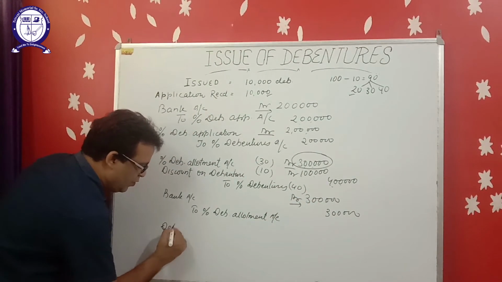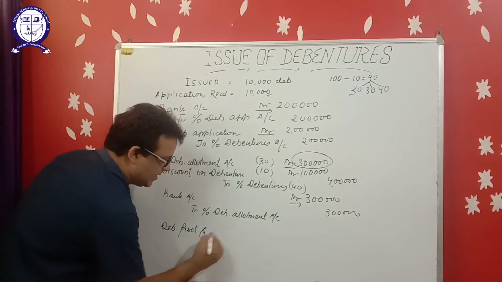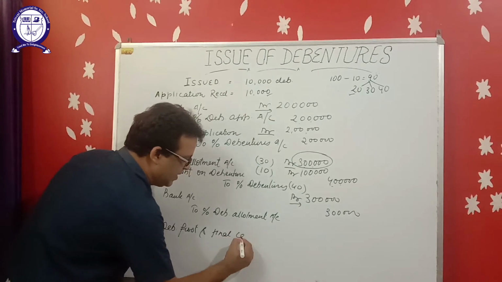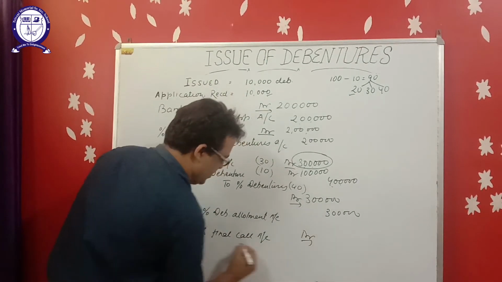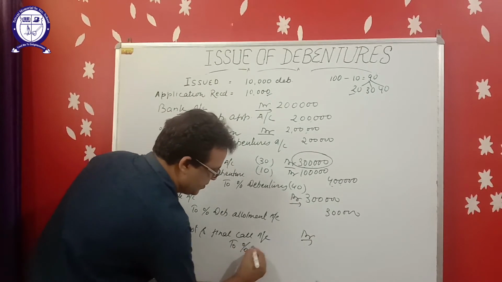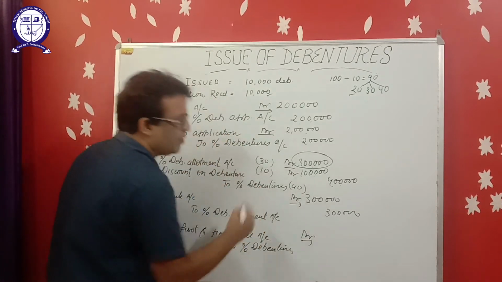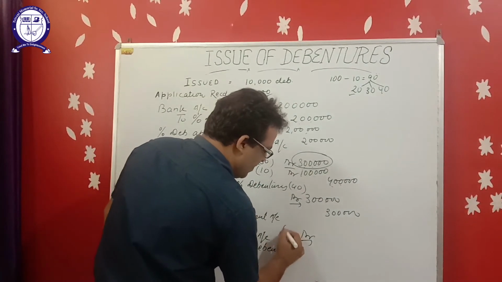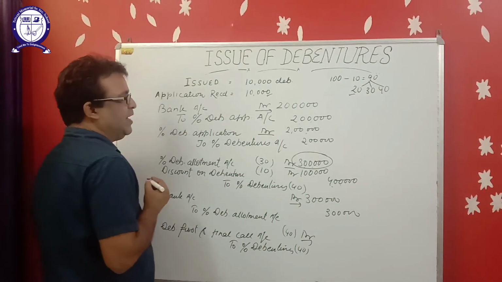Now, first and final call money, debenture first and final call account debit to 10% debentures. The amount of first and final call is rupees 40 per debenture.